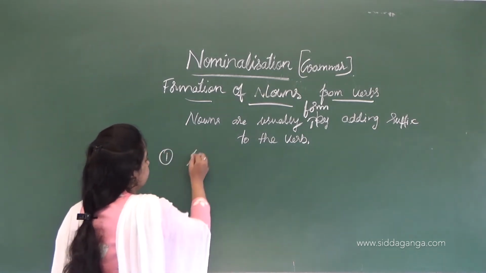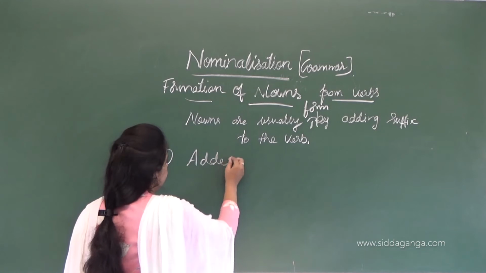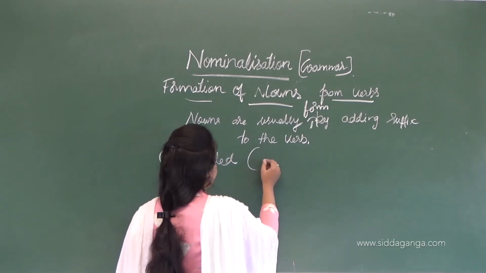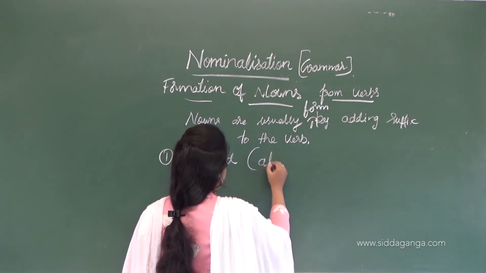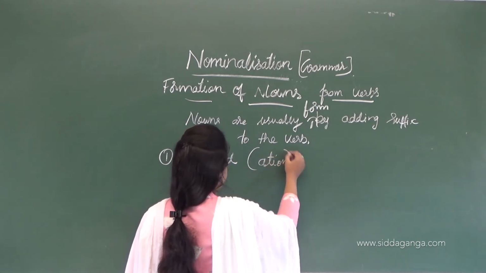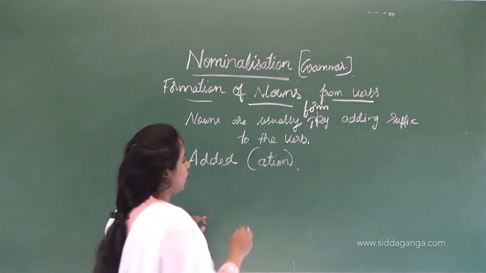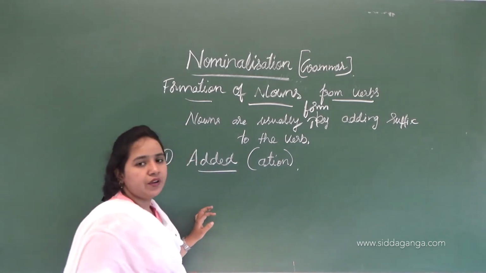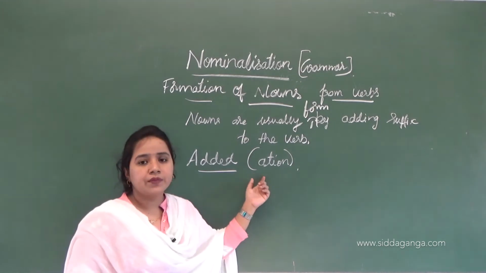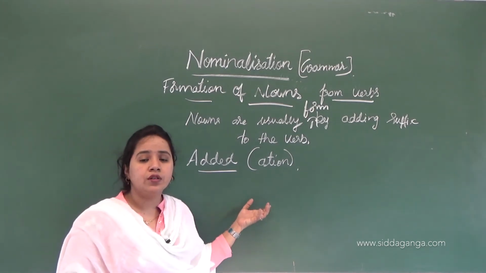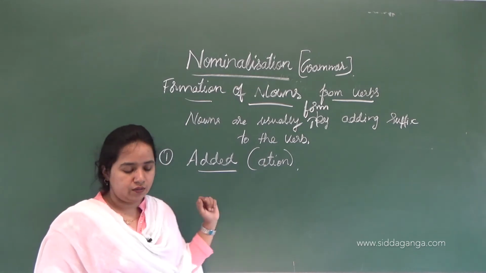The first suffix word is ation. Now when we add this to the verb, we will form a noun.